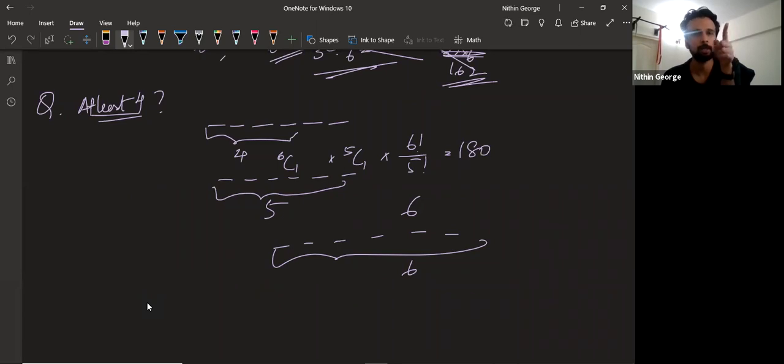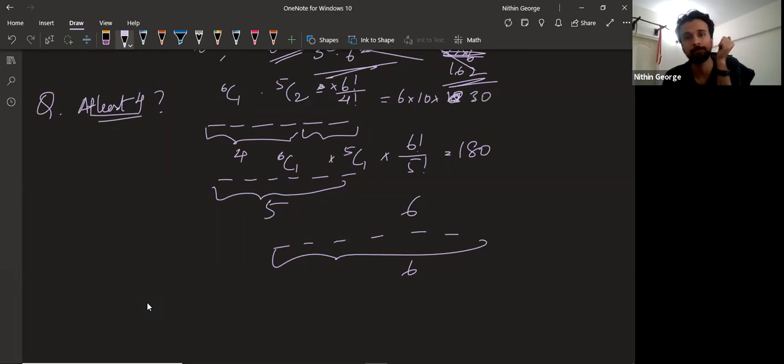Again here, 6C1 ways to pick the 4 that repeat. And from the remaining 5, I pick 2, which will be different. Okay. So I arrange this in 6 factorial by 4 factorial ways. And then, okay, so how many ways is this? There is 6, there is 10, and there is 6P2.